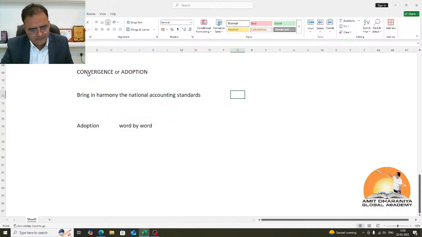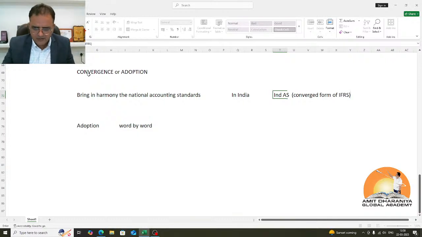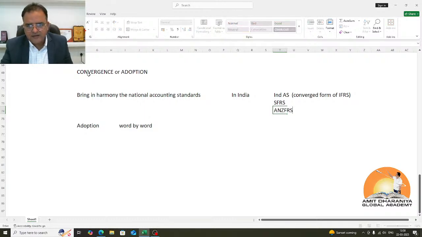Like in India, it was decided that we'll use the term Ind AS for Indian Accounting Standards, which will be a converged form of IFRS. Singapore decided to come up with SFRS, Australia AASB, Bhutan came up with BFRS. In a similar manner, Saudi Arabia has its own converged standards. Europe decided to come up